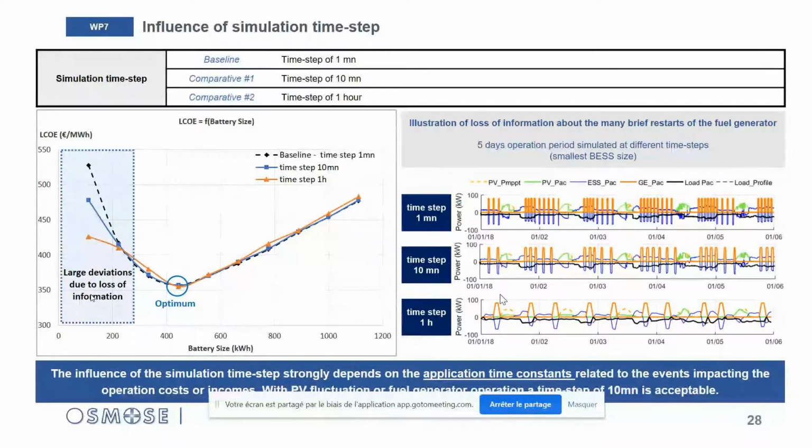So our conclusion on that is that information related to the events impacting the operation costs or incomes is crucial for the correct evaluation of the financial indicator. So it is therefore necessary to first identify the time constants of such events, and then to adapt the simulation time step to these time constants. So in our example, these crucial events are related to PV fluctuation and fuel generator operation, and a time step of 10 minutes seems suitable.